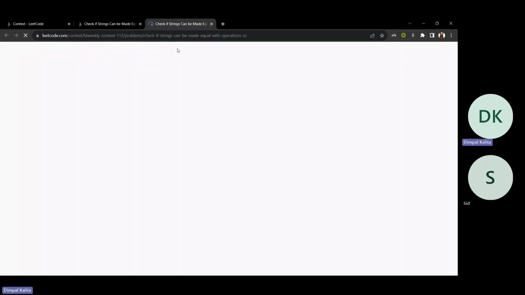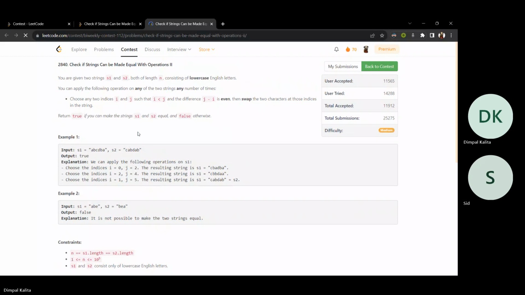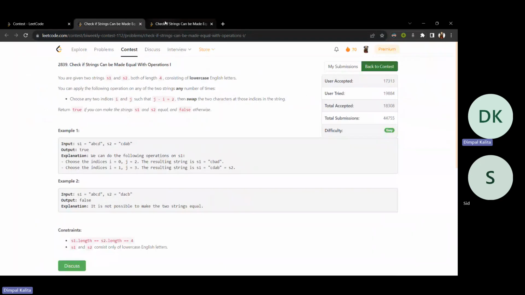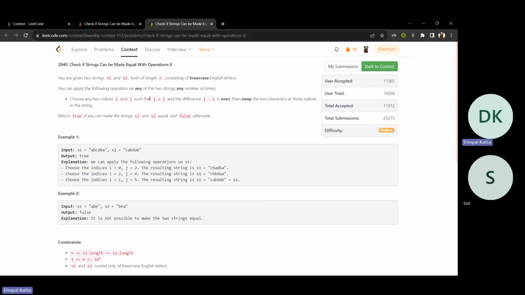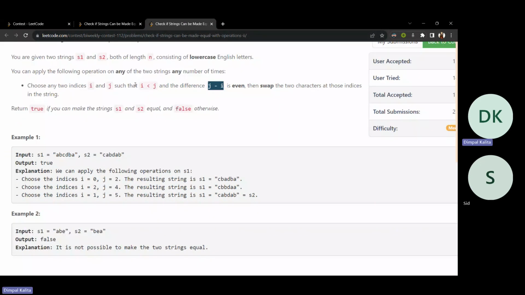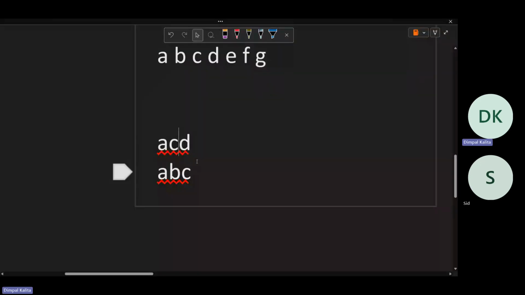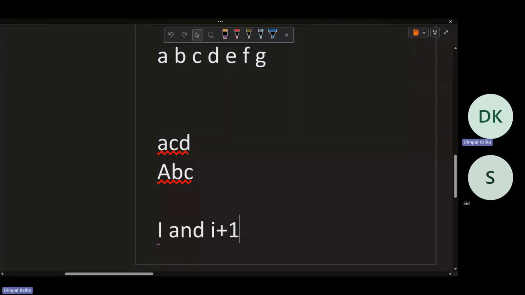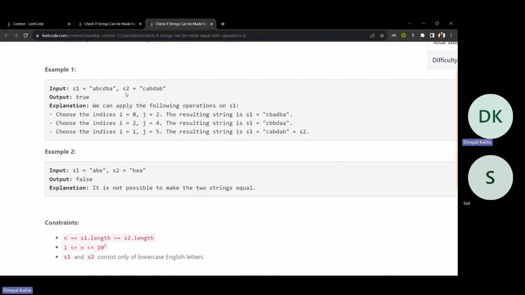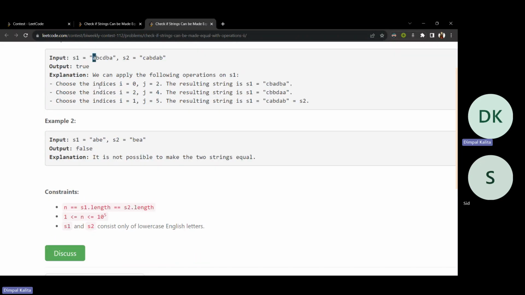Now for the second question. The first and the second question are the same. You can check this, the difference is even. Now we are given more flexibility, but I still cannot swap odd and even indexes. I cannot swap I and I plus 1, because that would not be even. So I cannot rearrange an element from an even index to an odd index.